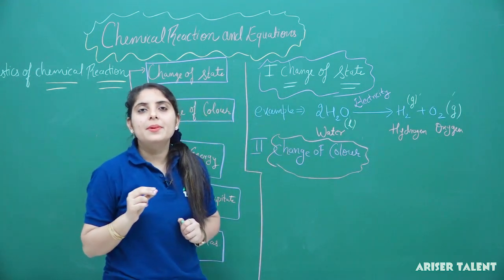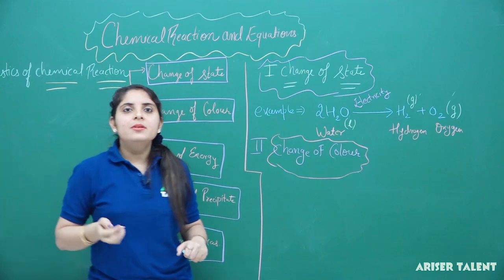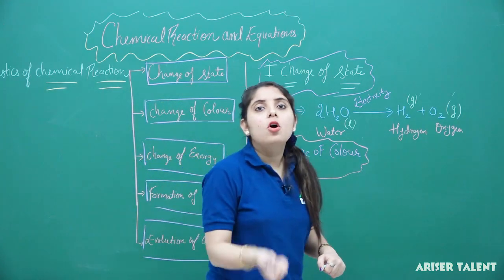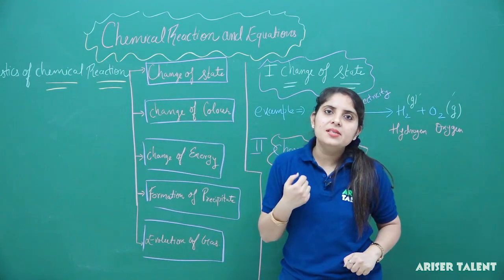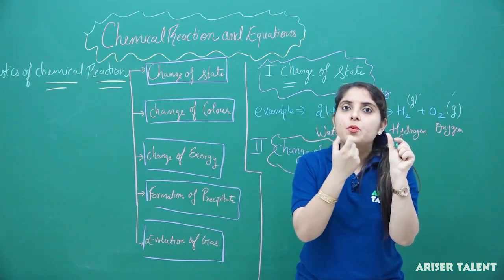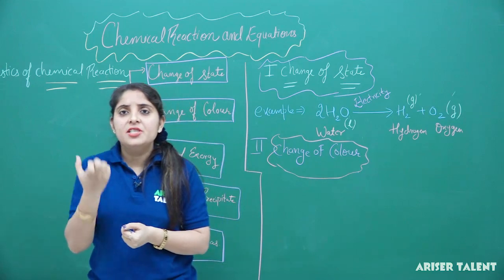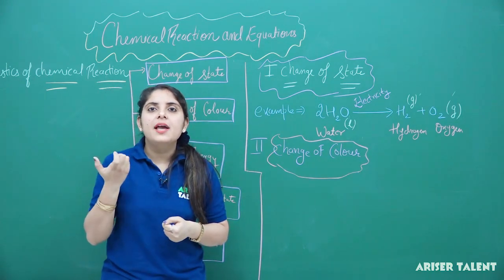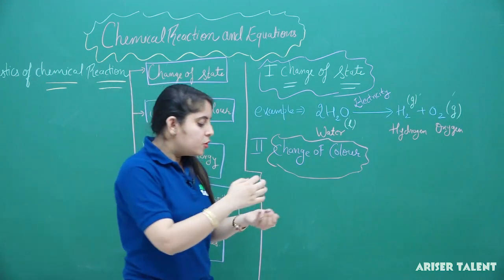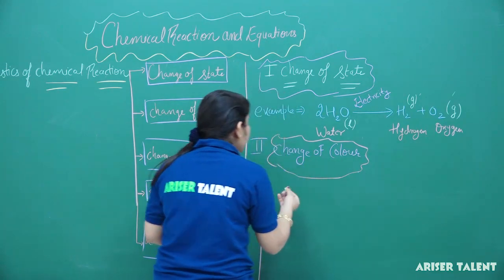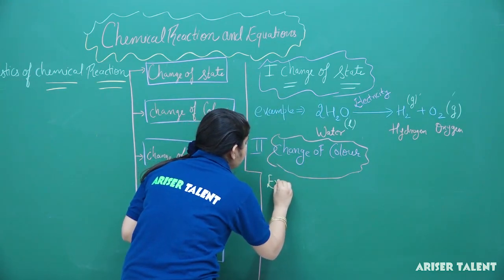How does color change take place? Have you ever observed what actually happens if we burn sugar crystals or sugar particles? The sugar crystal that is pure white in color, after burning, will form a black residue, and that black residue is actually carbon. So firstly we will understand the change of color with a simple example.